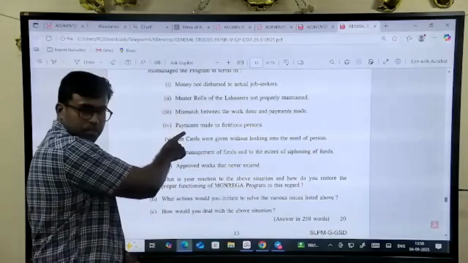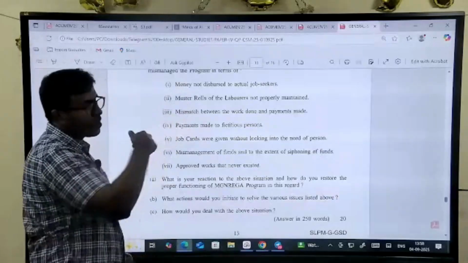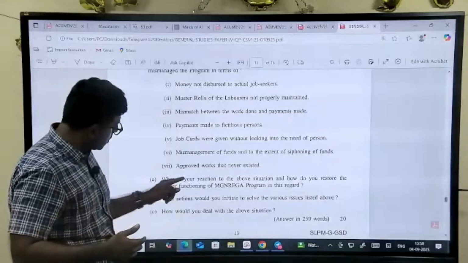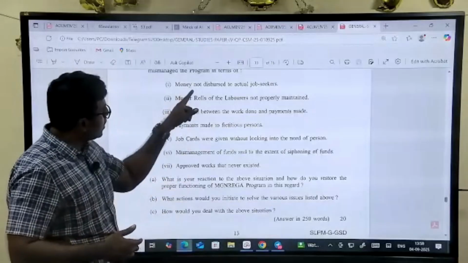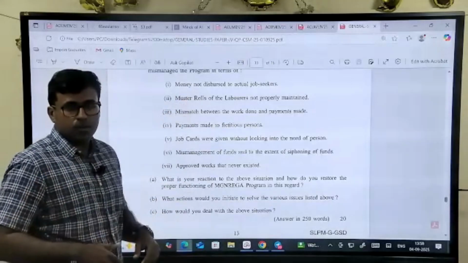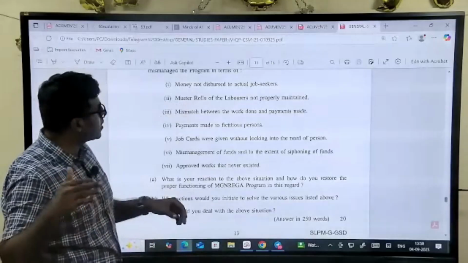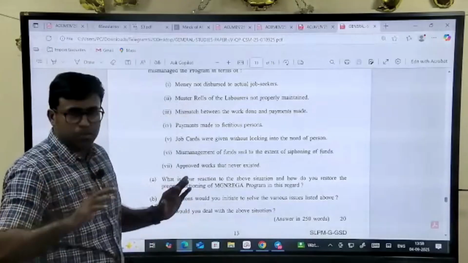See, I took this point: money not dispersed to actual job seekers. You take this question and see how to rectify that. Let us assume the money is not dispersed to job seekers.